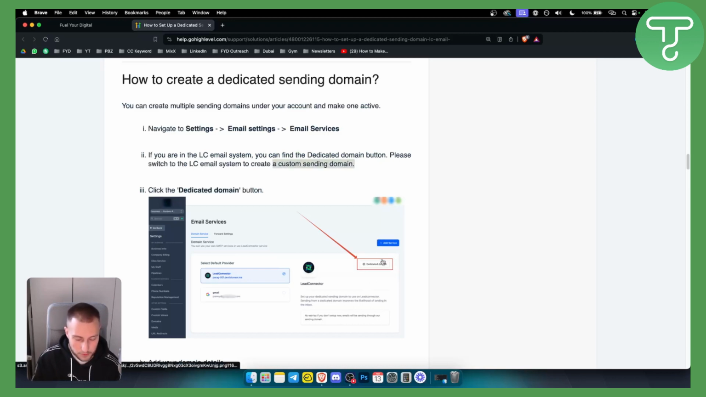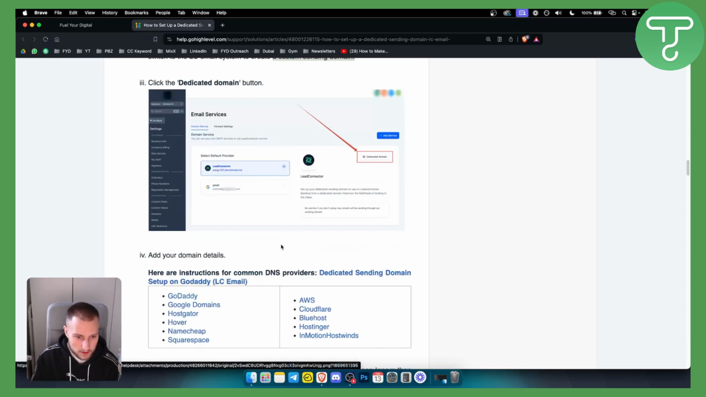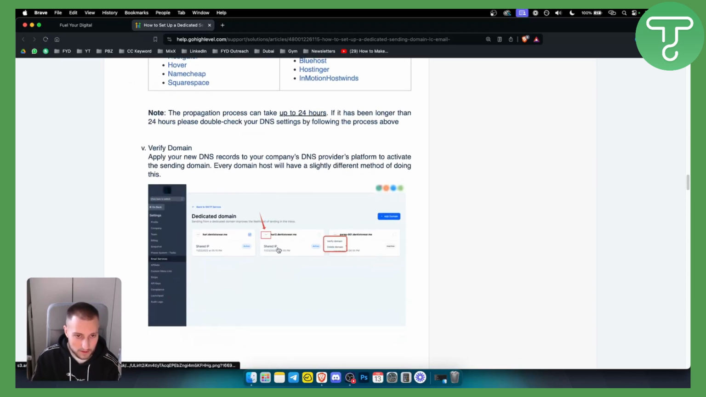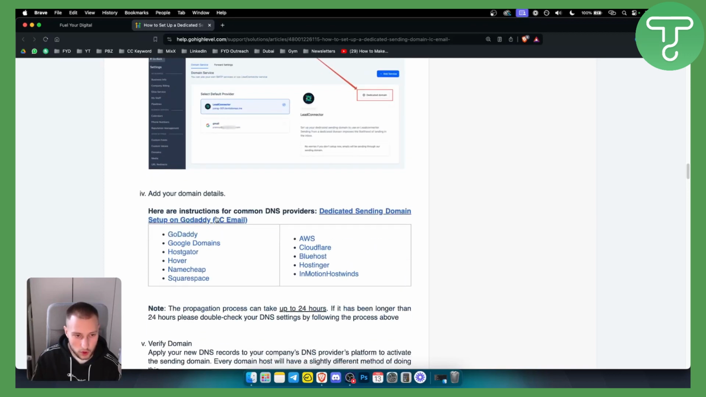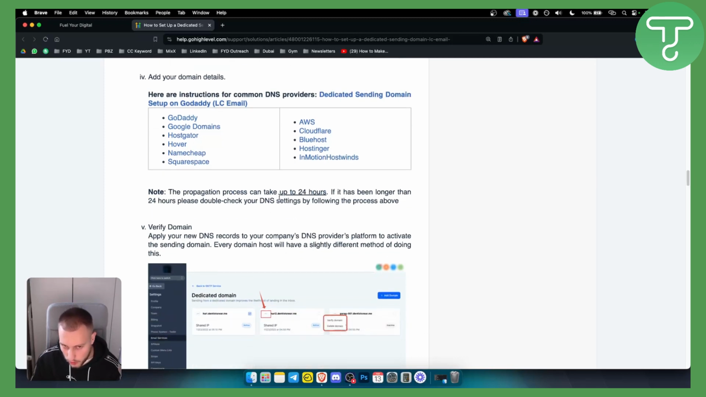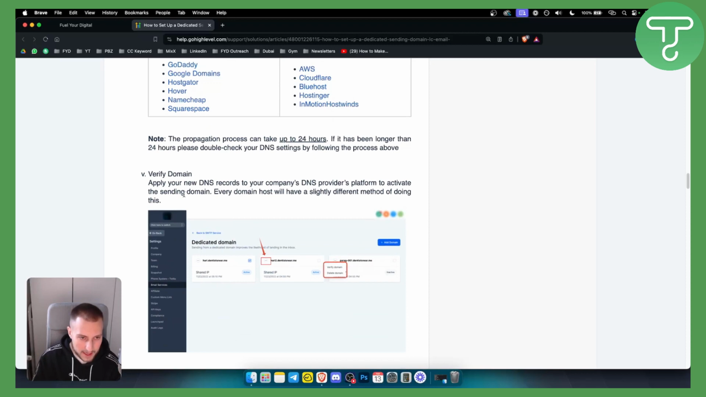So basically, if you already have a domain or if you want a subdomain, you can go here and click dedicated domain. And from there, as you can see, you can basically go and verify your domain. So obviously, you will need to go through the setup. We did make a lot of videos on how to set it up, depending on what your hosting is. The propagation will take up to 24 hours, right, for your subdomain or domain to be propagated.